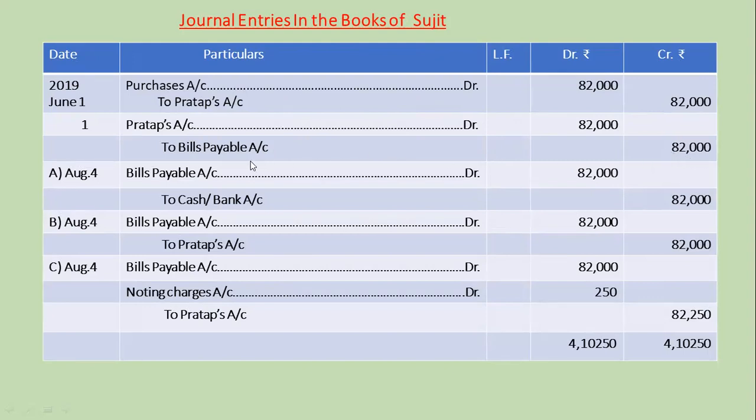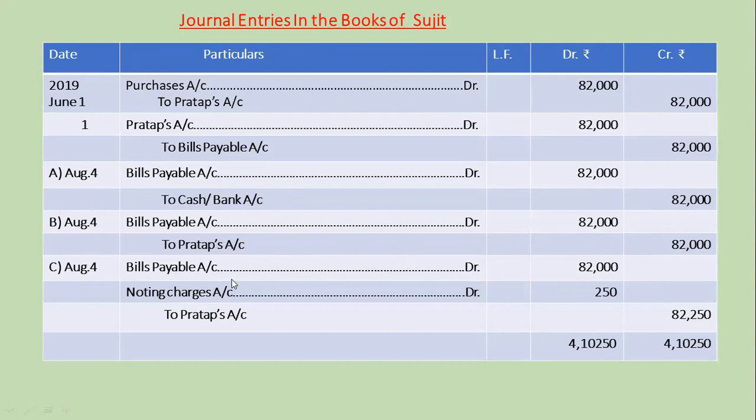Third journal entry, bills payable account debit 82,000 to cash or bank account 82,000, being acceptance honored on due date. Fourth journal entry, bills payable account debit 82,000 to Pratap's account 82,000, being acceptance dishonored on due date.